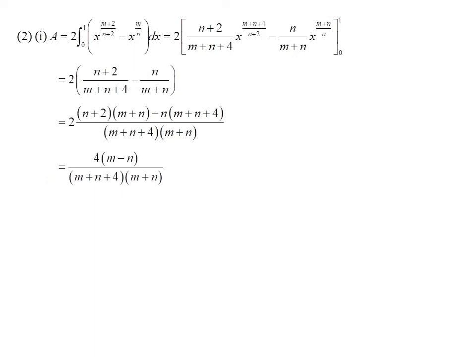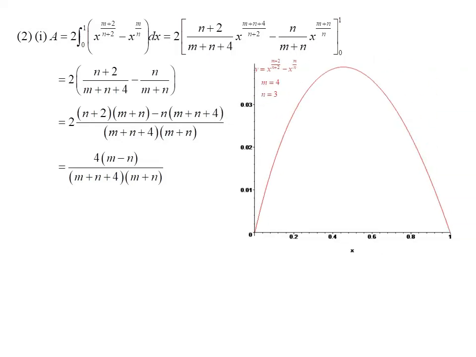Since the function is symmetric, the bounded area can be expressed by 2 times the definite integral of the difference of the two functions from 0 to 1. Here we have a diagram to illustrate the curve of the difference of the two functions when m takes 4 and n takes 3. After simplifying, the bounded area equals 4 times the value of m minus n over the product of the sum of m plus n plus 4 and the sum of m plus n.